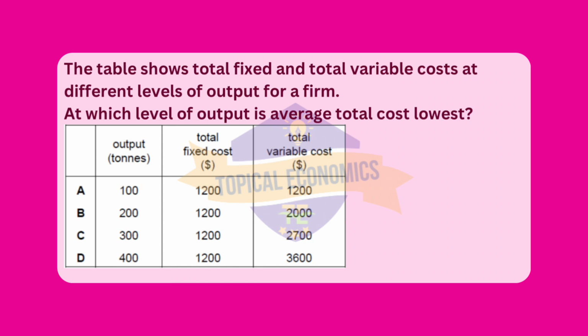To determine at which level of output the average total cost, ATC, is lowest, we need to calculate the ATC at each level of output. The ATC is calculated by dividing the total cost, which is the sum of total fixed costs and total variable costs, by the output. In this case, the total fixed costs, TFC, are constant at $1,200 for each level of output. On calculating, we can see that the average total cost is lowest at 400 tons, where the ATC is $12 per ton. Therefore, the level of output at which average total cost is lowest is 400 tons.